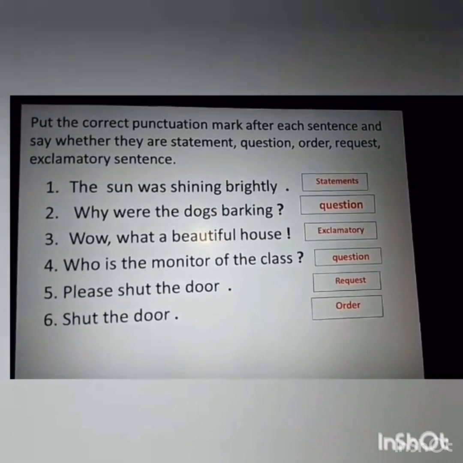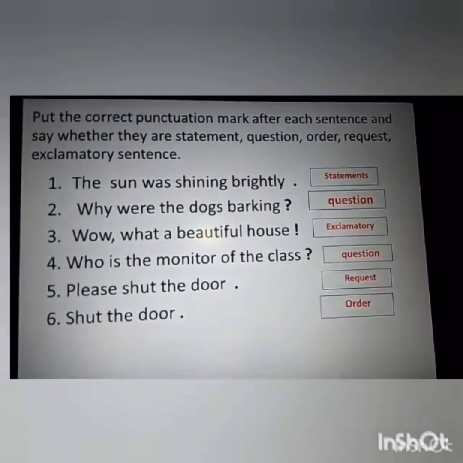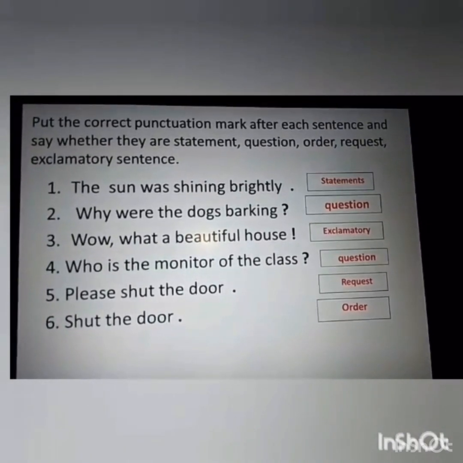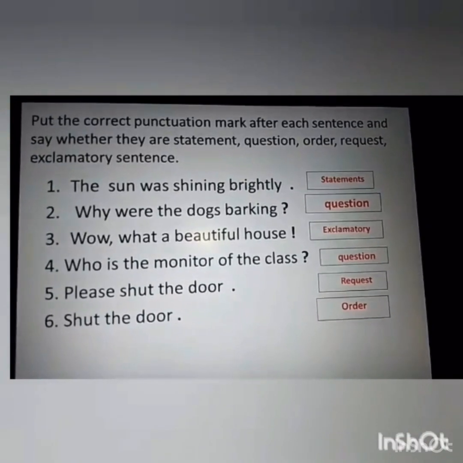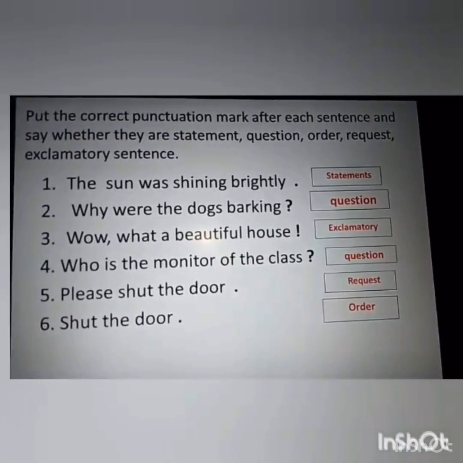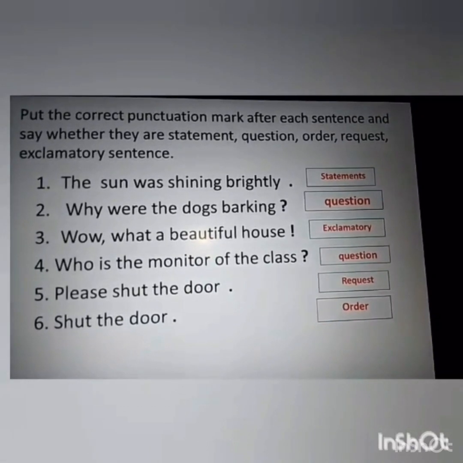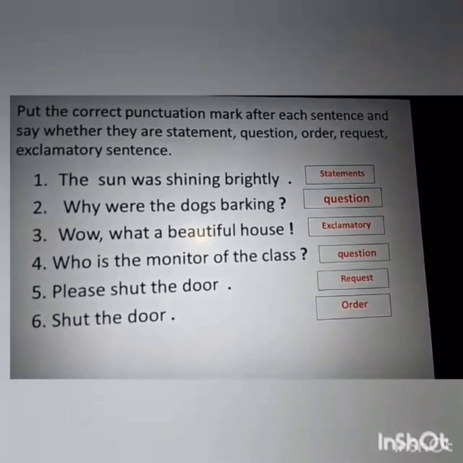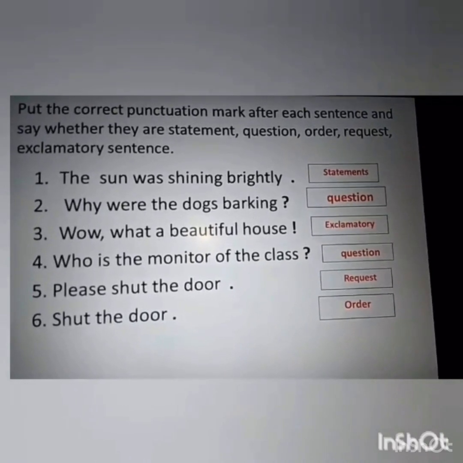Wow, what a beautiful house. So what do you have to put? You have to put an exclamation mark as it shows your strong feeling that the house is very beautiful. And the type is exclamation. Who is the monitor of the class? Again, it is asking you a question. So what will you put? You will put a question mark at the end and the type is question.